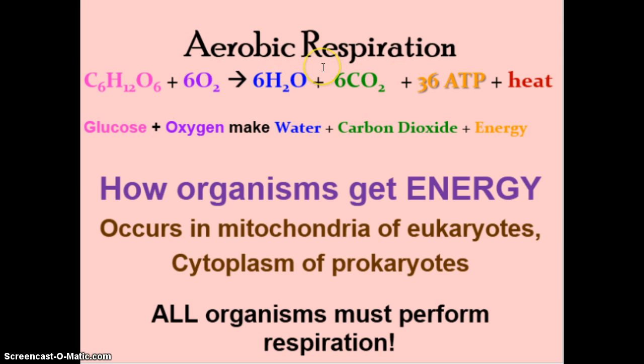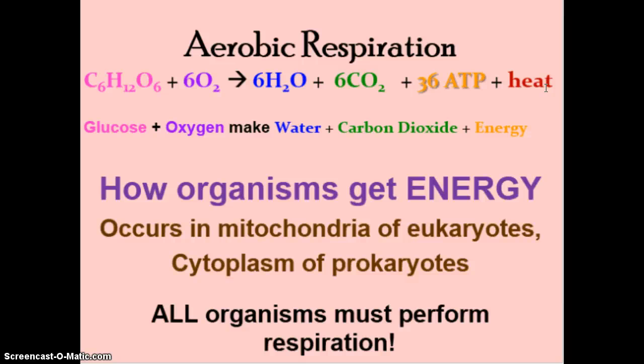These are both technically waste products, and to make ATP, which is the way that organisms get energy in their body, through this molecule of ATP. So it makes 36 ATP, and it also makes some waste energy, which is in the form of heat. So this is how organisms are getting energy to do everything else in their body.